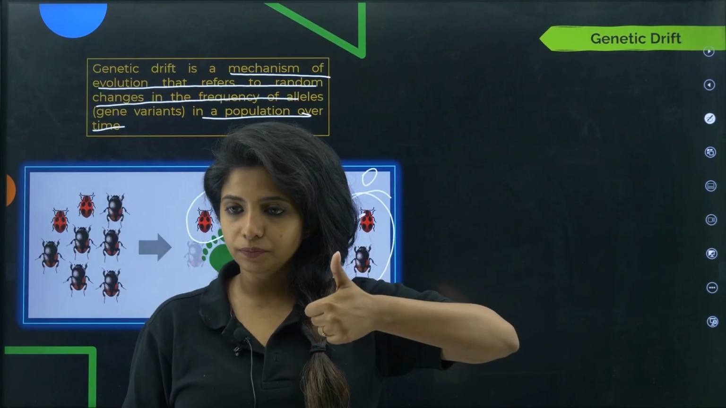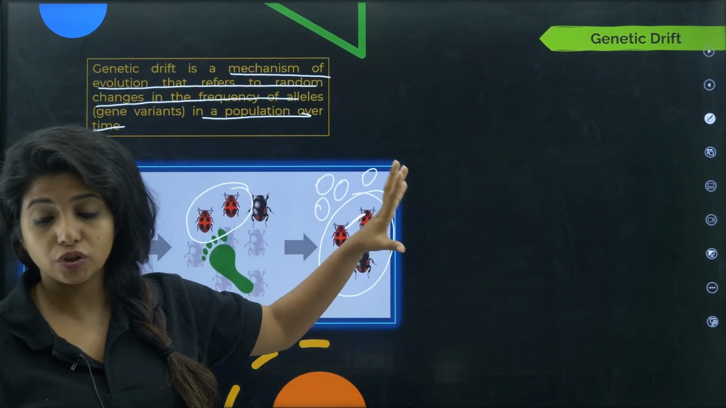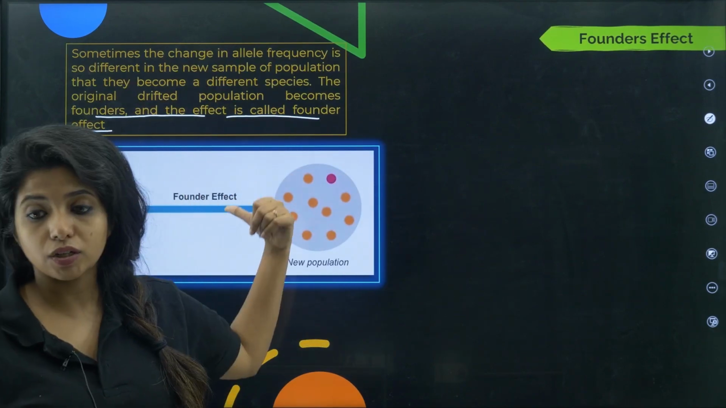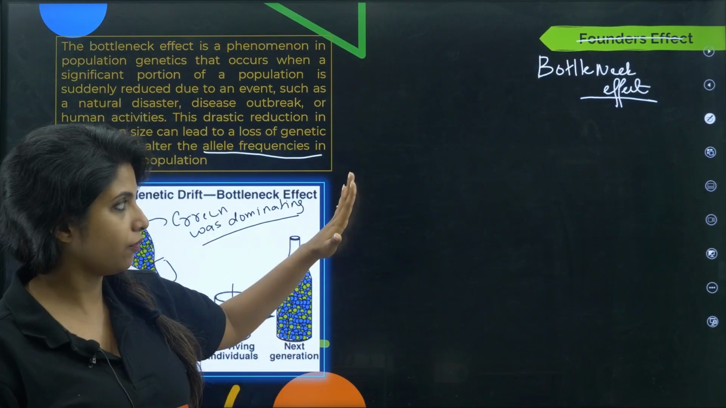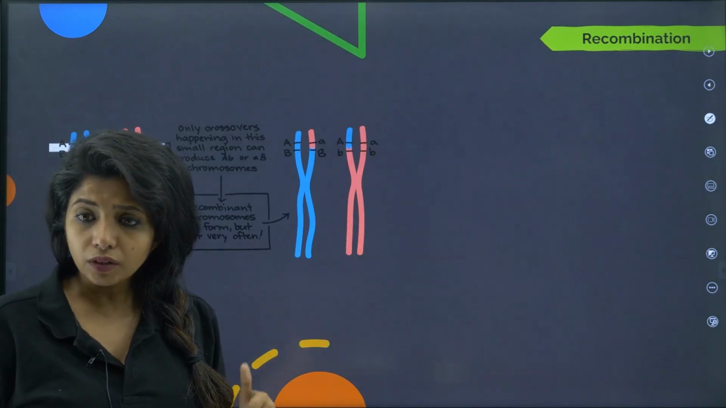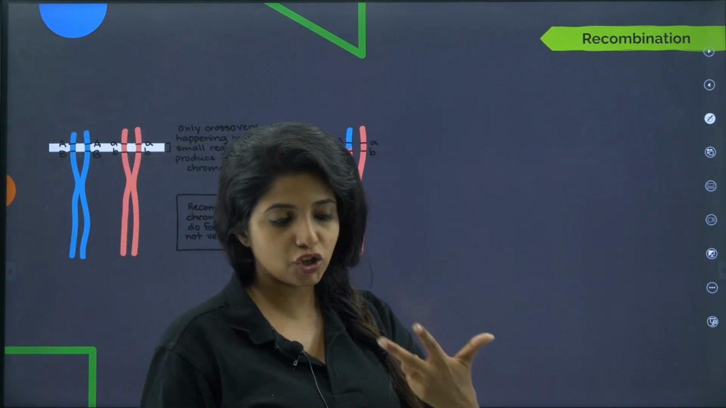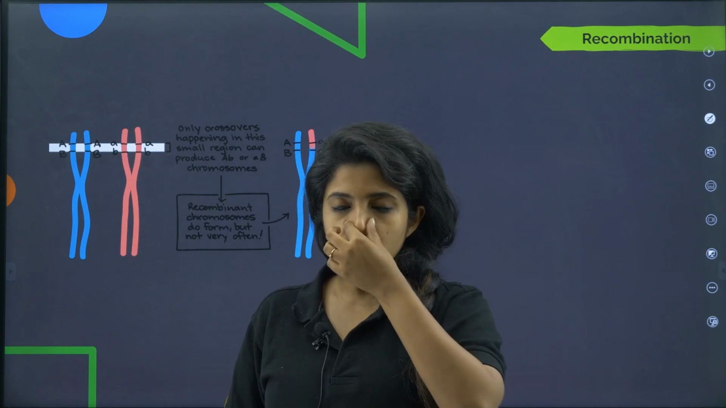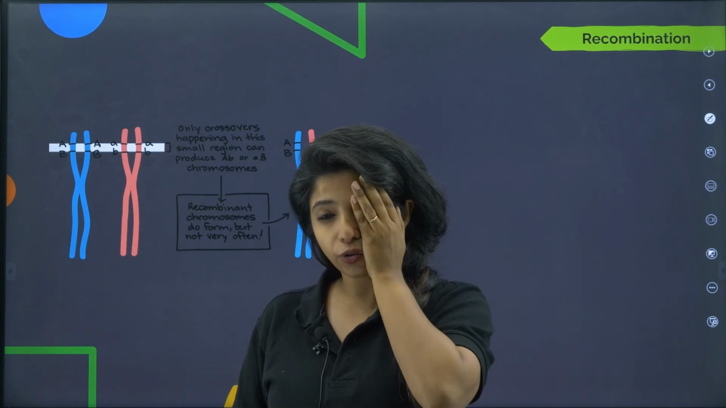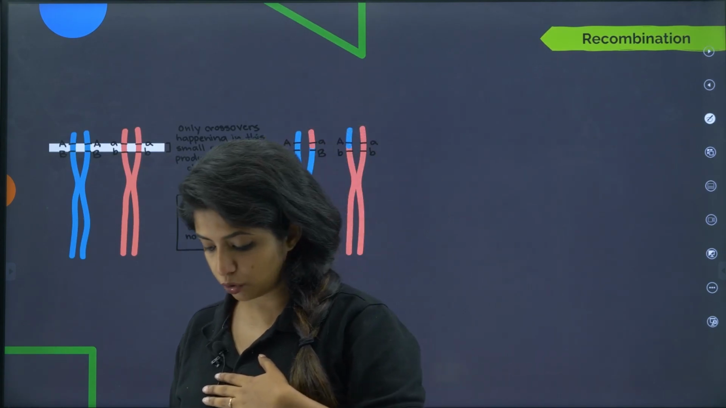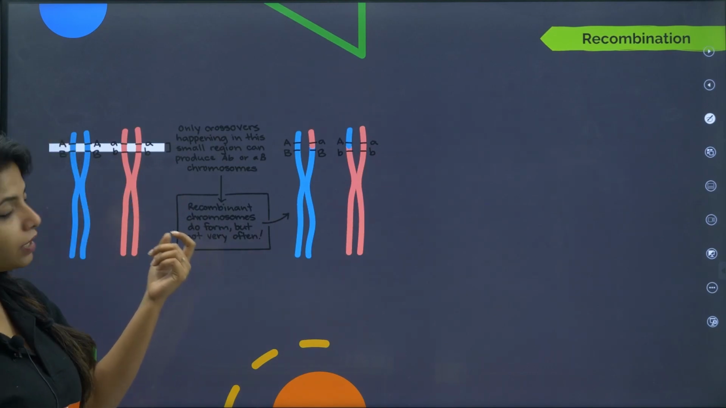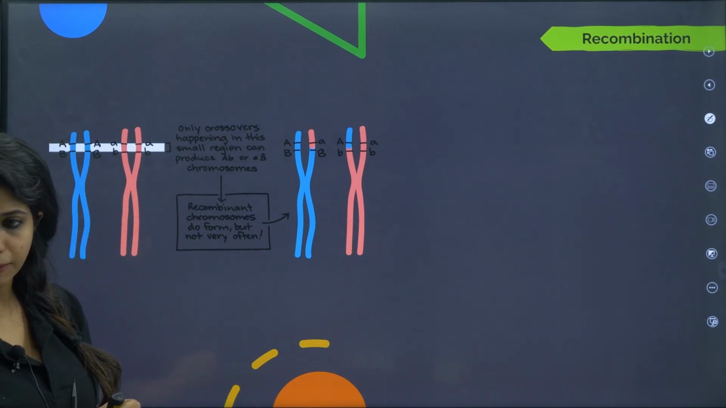So gene flow is done, genetic drift is done. Genetic drift is a very random process. Under genetic drift you learn two things, that is founder's effect and bottleneck effect. Now going to the next thing. So gene flow and genetic drift are done. Now we have recombination. So you know what, in the case of us human beings, I told you we have chromosomes. We definitely have chromosomes, right?